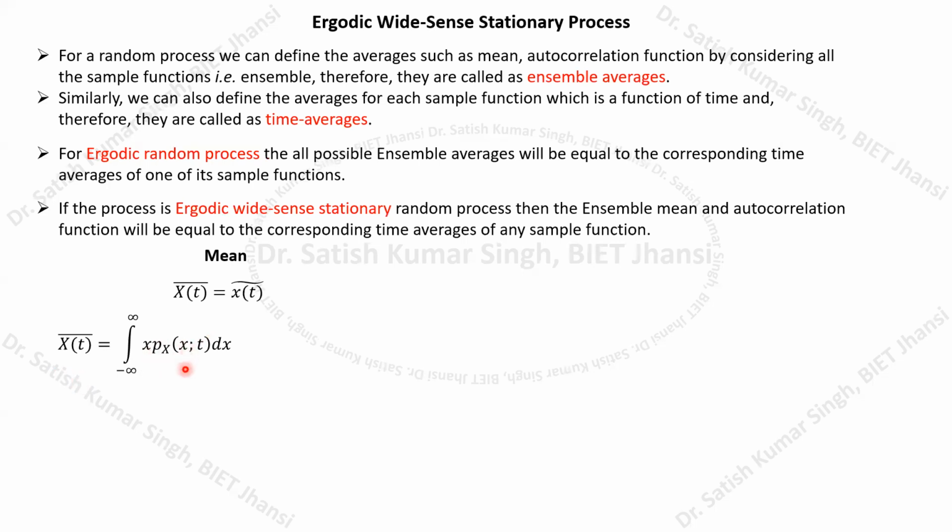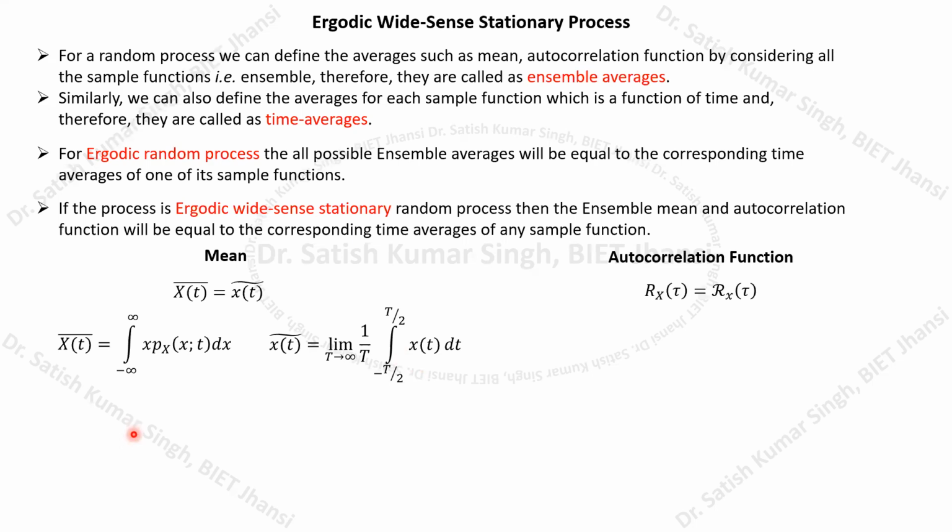But if we wish to calculate the time average of X(t), that value will be calculated using this equation. Here we have the time dependent function X(t), a particular sample function, and that sample function has to be integrated over a particular interval of time. This way we can calculate the time average, and the other will denote the ensemble average.